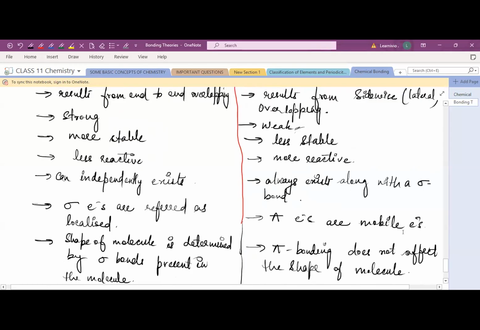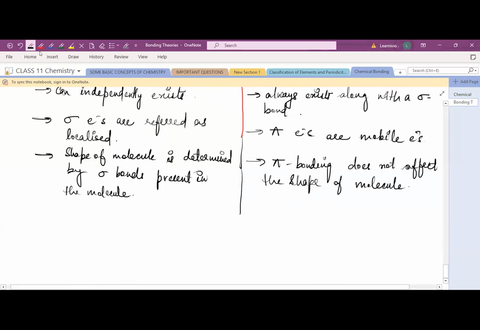Now let's do some questions. I'm writing a question here. You have to tell me which type of bond will be formed by the overlapping of the following orbitals. Consider the x-axis as the internuclear axis.